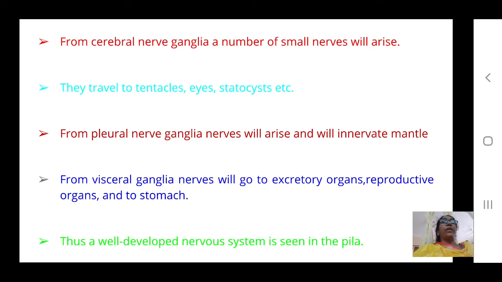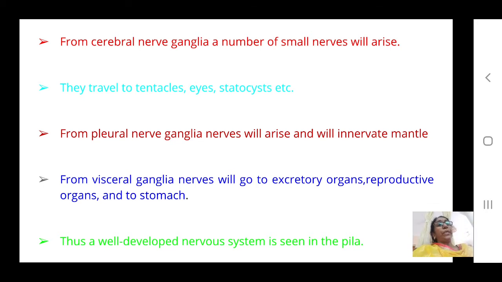From the cerebral ganglia, a number of small nerves will arise. Because they are front side ganglia, the nerves from the cerebral ganglia go to the tentacles, eyes, and statocysts, etc. When we come to the pleural ganglia on the ventral side, the nerves will go to the mantle. Now come to the visceral ganglia. The nerves from visceral ganglia go to excretory organs, reproductive organs, and stomach.